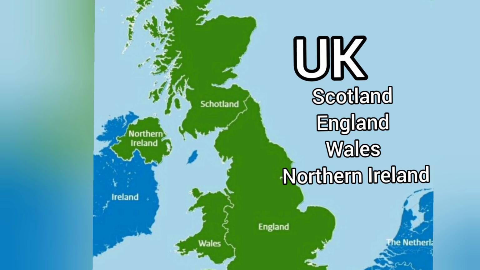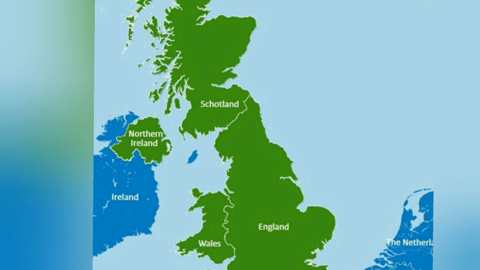The UK stands for United Kingdom. The UK, or the United Kingdom, is made up of 4 countries: Scotland, England, Wales, and Northern Ireland.